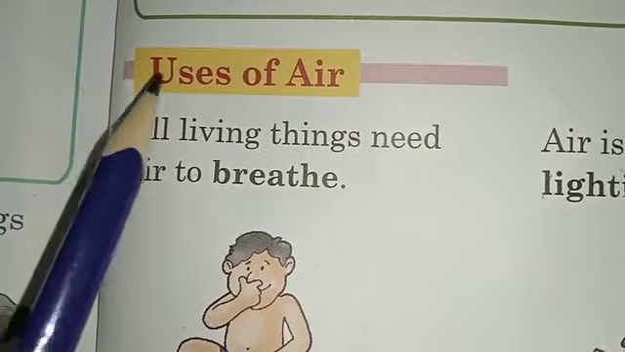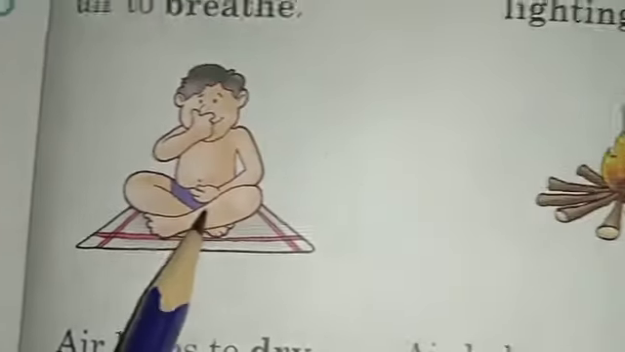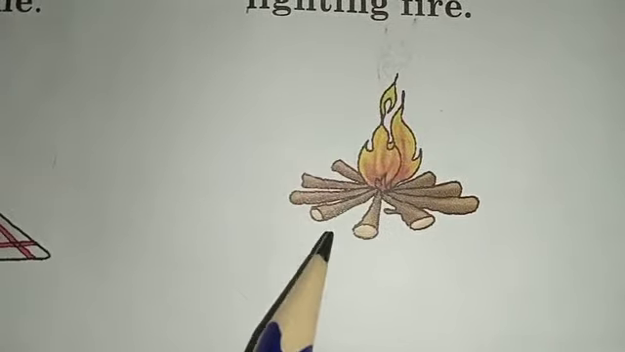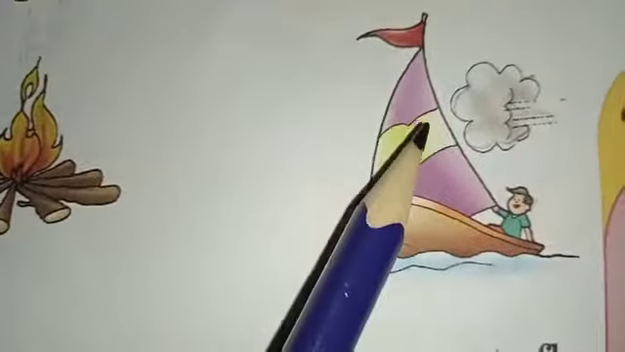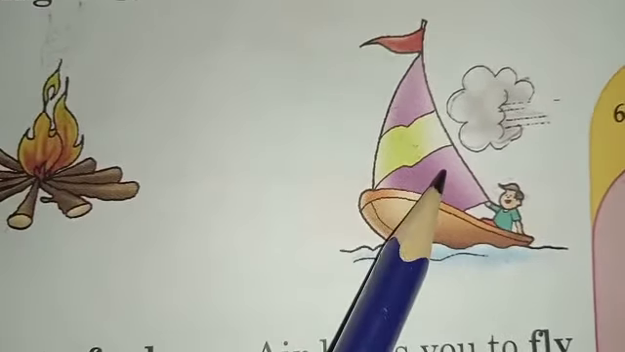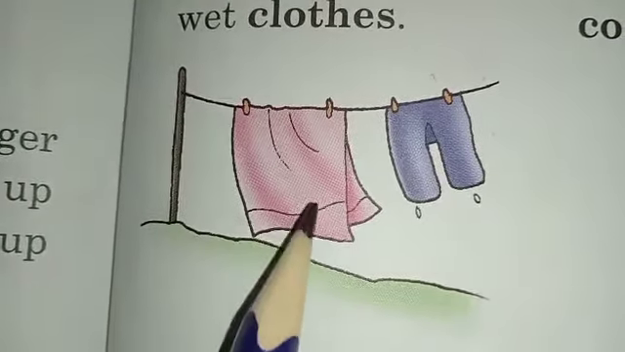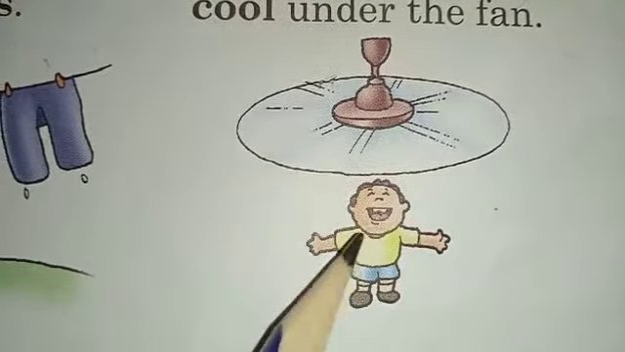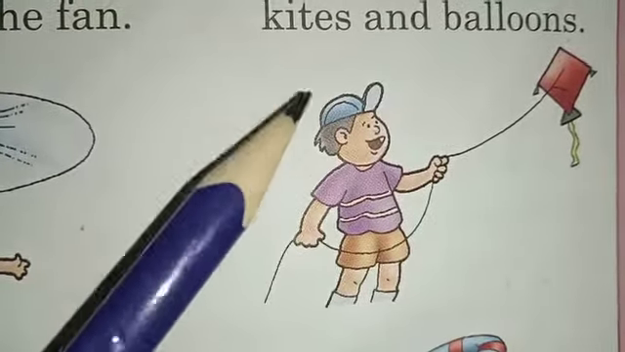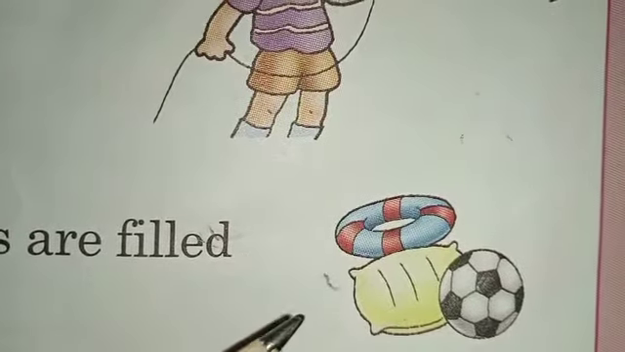Now we will discuss about uses of air. All living things need air to breathe. Air is needed for lighting fire. Wind helps boats to sail. Air helps to dry wet clothes. Air helps you to feel cool under the fan. Air helps you to fly kites and balloons. Footballs, tires, pillows, and swimming tubes are filled with air.